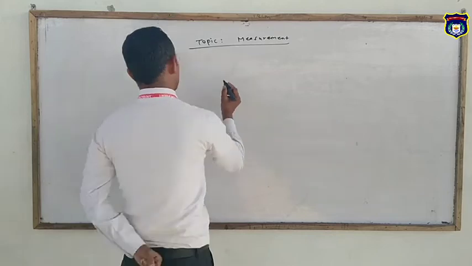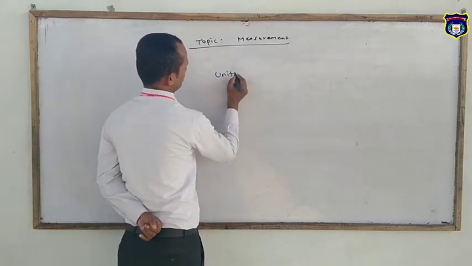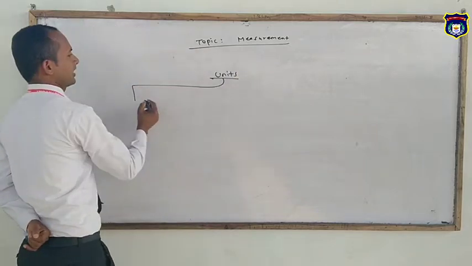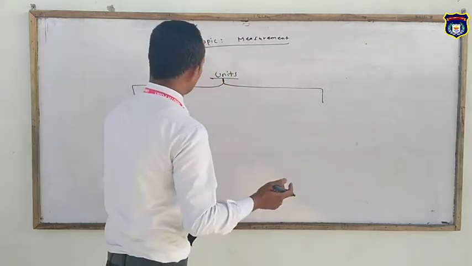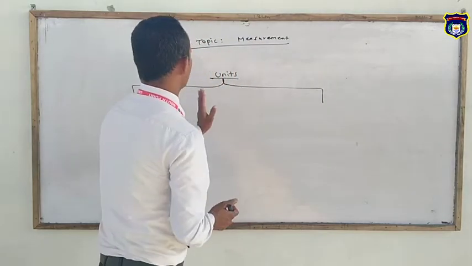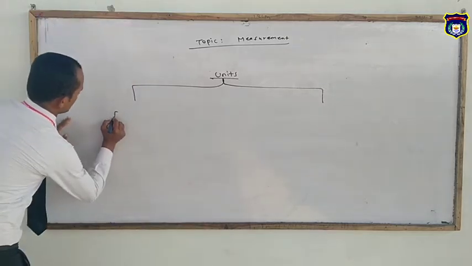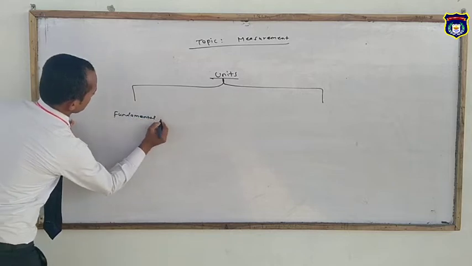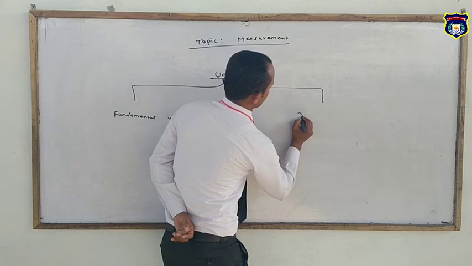Here, units of measurement, or units of physical quantities, are further divided into two parts. As in the case of physical quantities, units are also divided into two parts: one is fundamental units and the other is derived units.